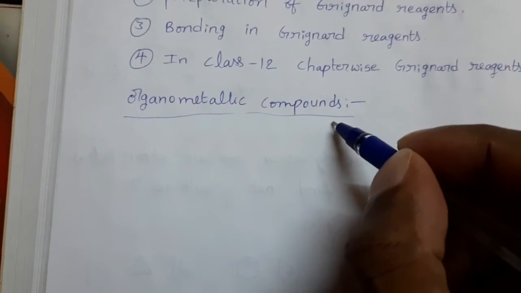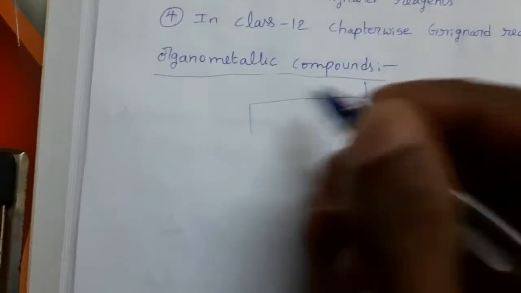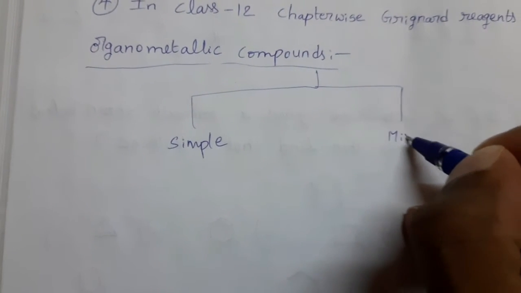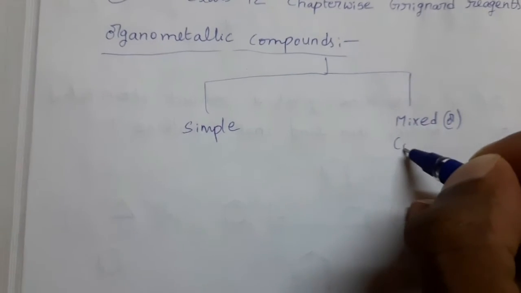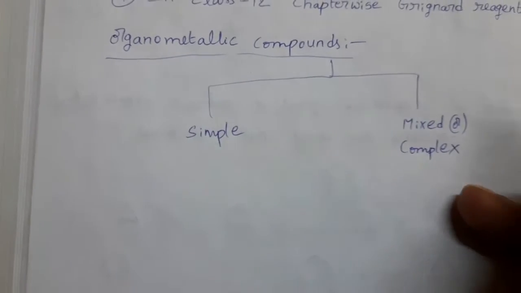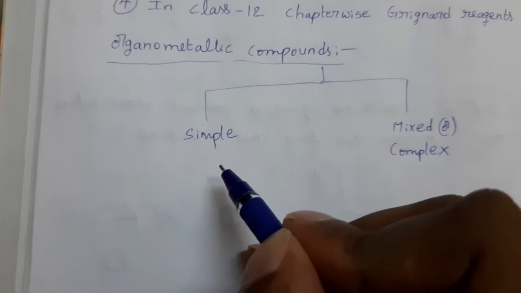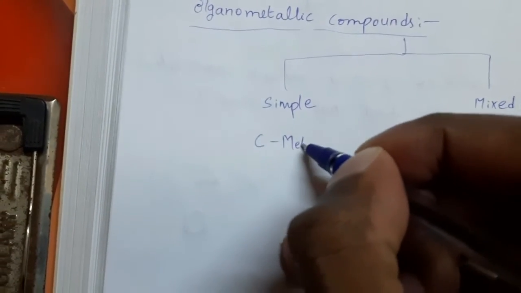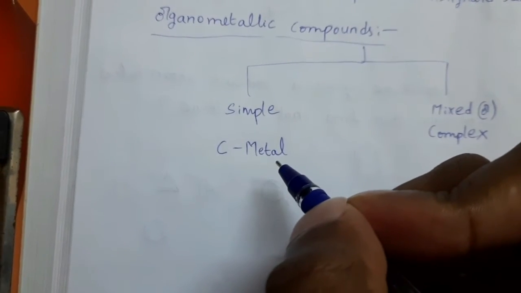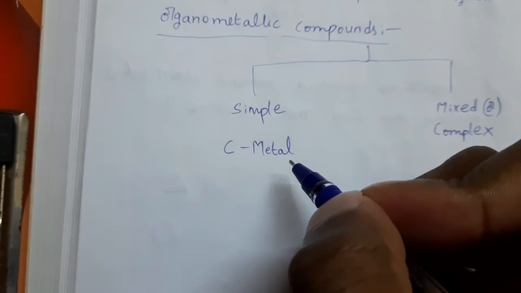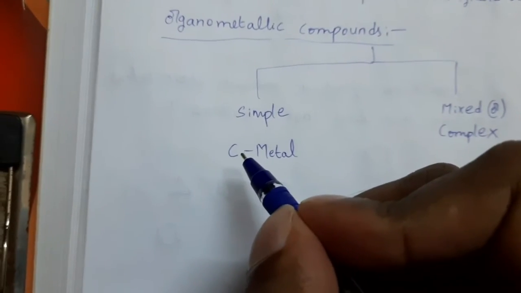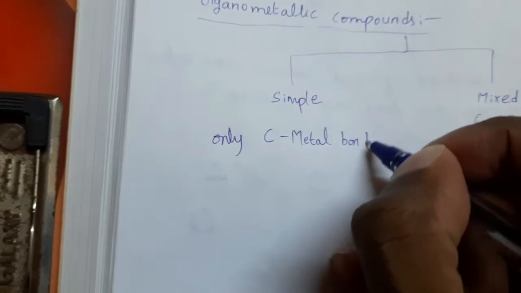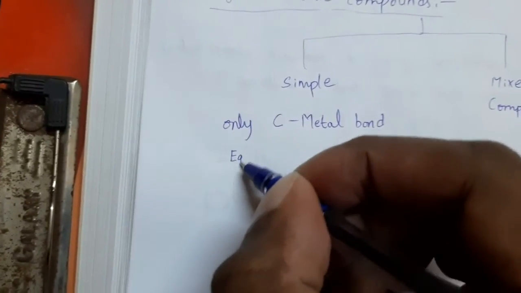These are classified into two types: simple organometallic compounds and mixed or complex organometallic compounds. In simple organometallic compounds, bonding is present only between carbon and metal. Only a carbon-metal bond is present. Those are called simple organometallic compounds.